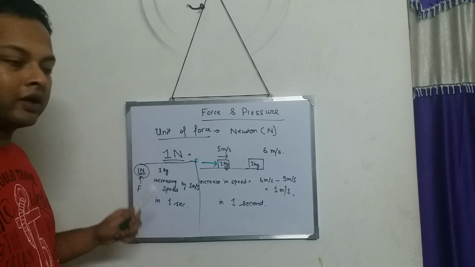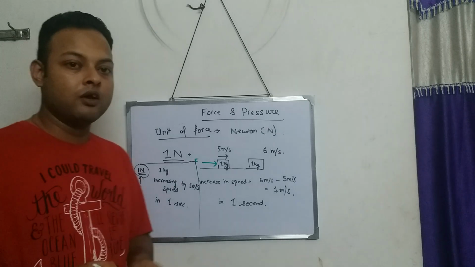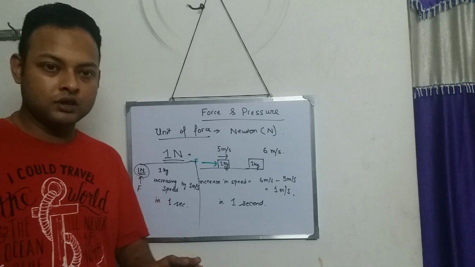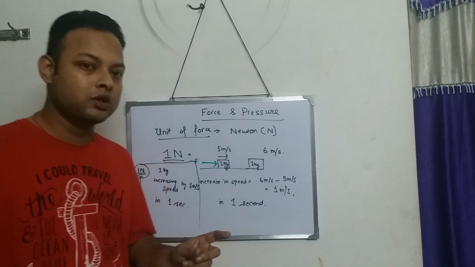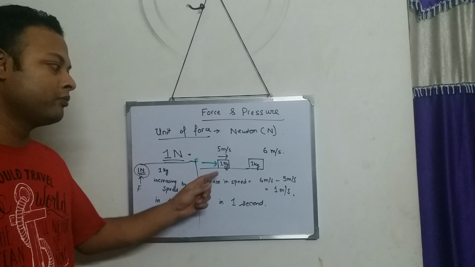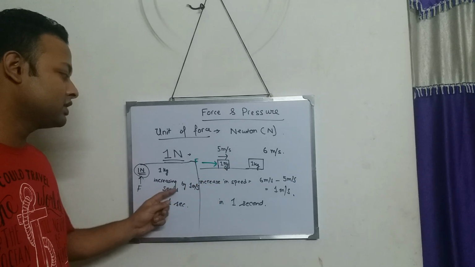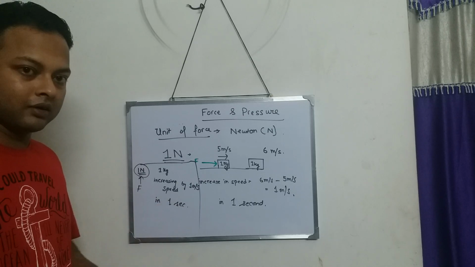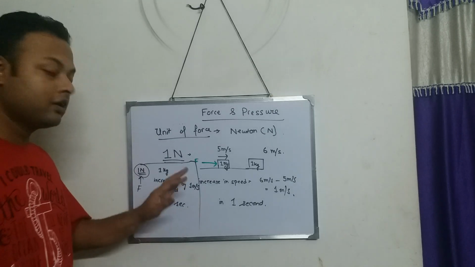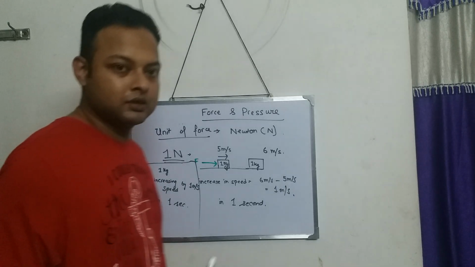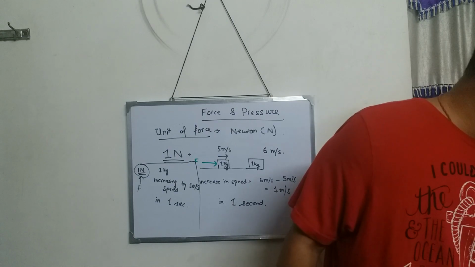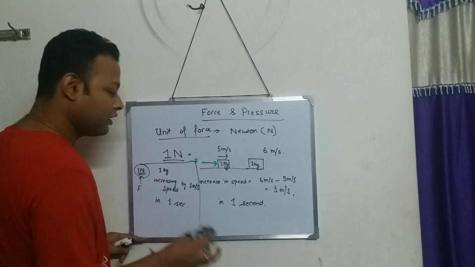So if a question comes in the exam, define 1 Newton, what is the answer? 1 Newton of force can be defined as the force which, when applied to a body of mass 1 kg, increases the speed by 1 meter per second in 1 second. Okay, this is 1 Newton, and I think this should be clear to you. After this, we define kg. I think this is clear.